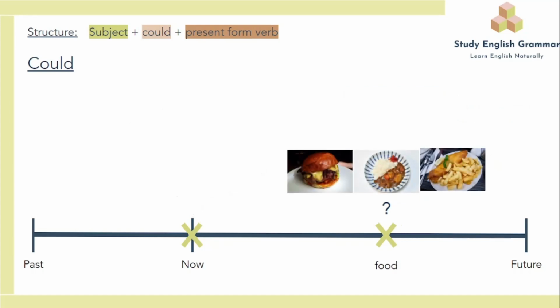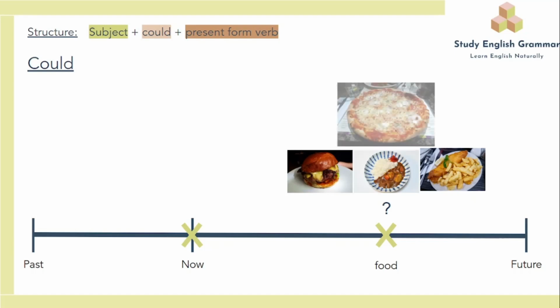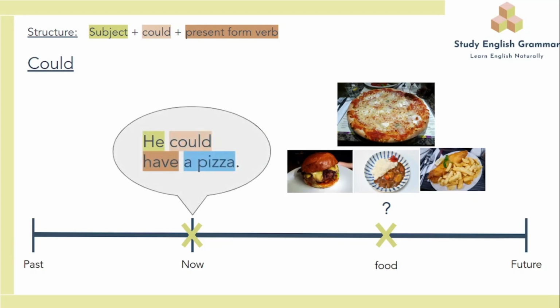Another example: burger, curry, fish and chips. These are all options of food in the future. However, there is one option which is more likely than the others: pizza. Therefore, the speaker will say, he could have a pizza, meaning that the subject, he, will choose pizza over the other options, or is more likely to choose pizza over the other options.